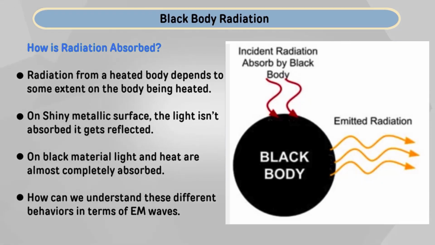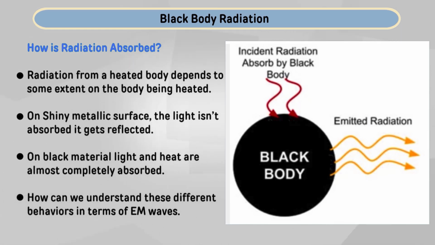So, now what is the meaning of the phrase black body? The radiation from a heated body depends to some extent on the material of the body being heated. We have different types of objects, like metallic objects, some black objects, and some glass type objects. For a shiny metallic object the light is not absorbed; instead it gets reflected. We know that the reflection phenomenon occurs there.